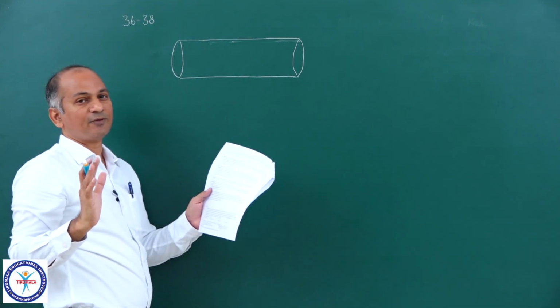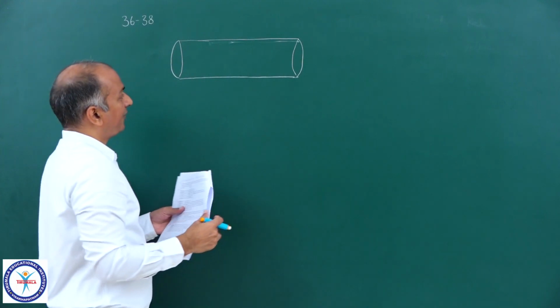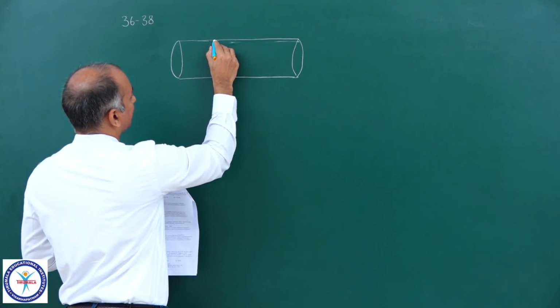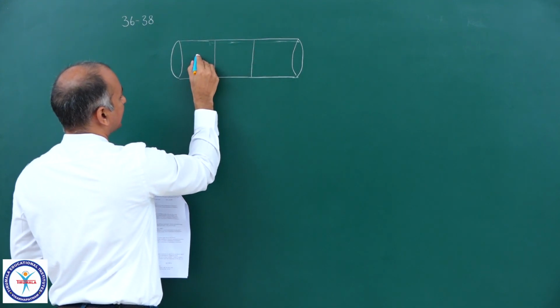So it has a fixed volume. Boundaries are rigid. Now divided into three sections, S1, S2 and S3.